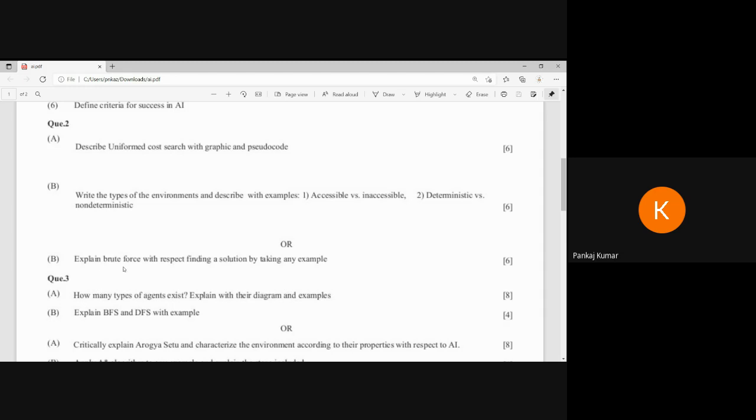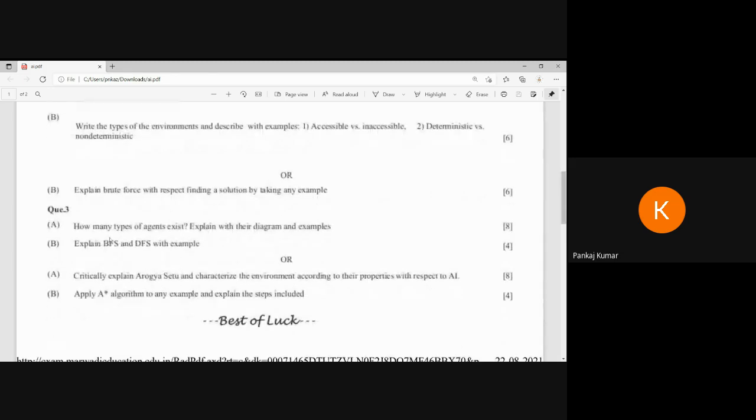Okay. Now, question number three. We have to perform either A or B first, or we can perform A or B at the last, bottom up. Some students perform question A, how many types of agent, and then perform question B, A star algorithm example, and explain the steps. This is not the correct way of writing the answer and describing this question.